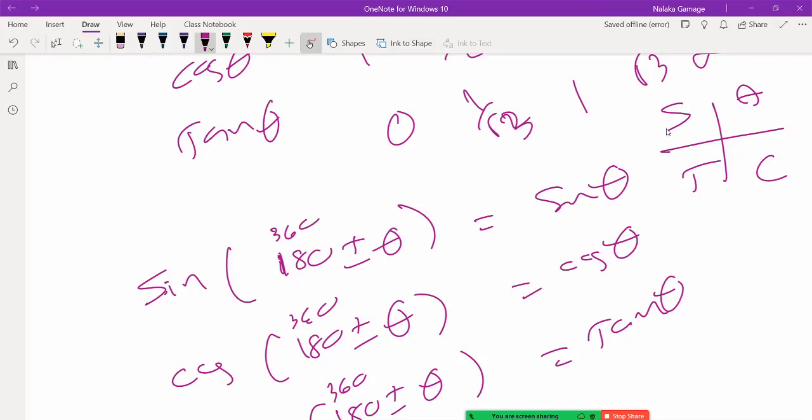If it is here, obviously sin is positive, cos and tan must be negative. Here tan is positive, sin and cos are negative. Here cos is positive, sin and tan are negative. Obviously here all are positive. Right?